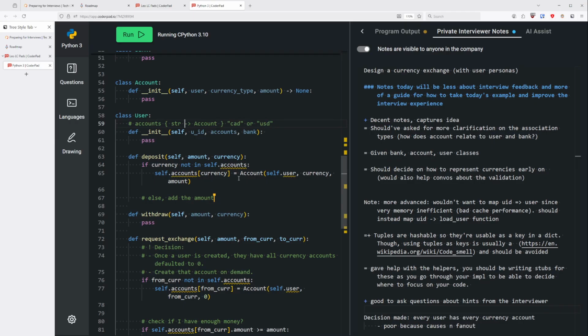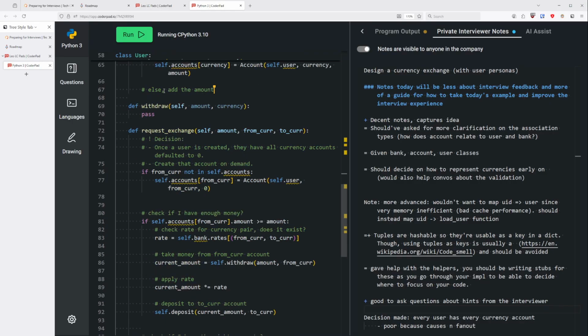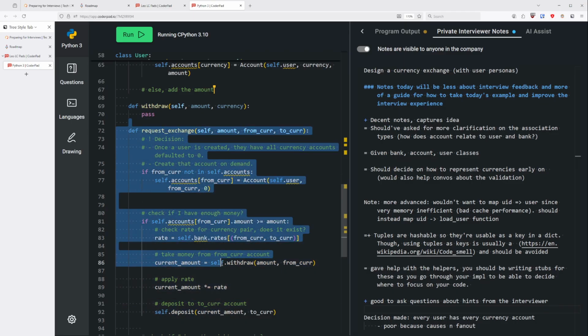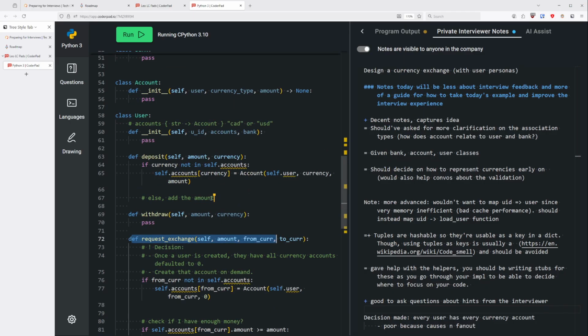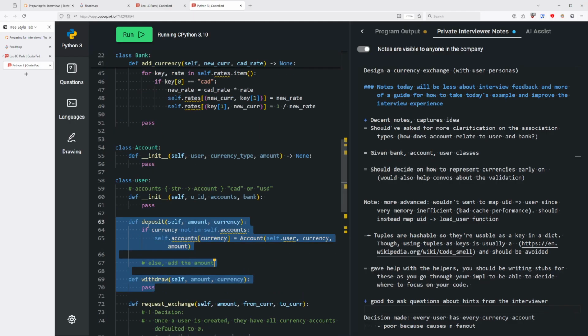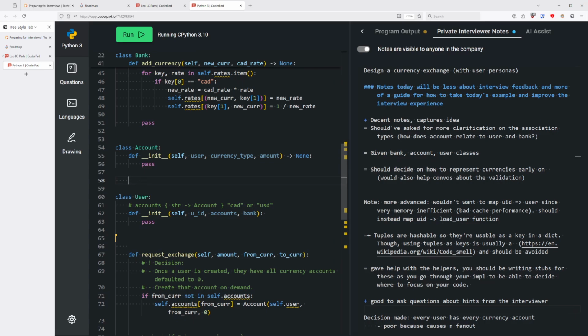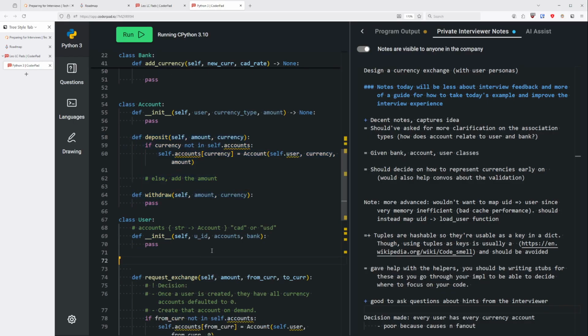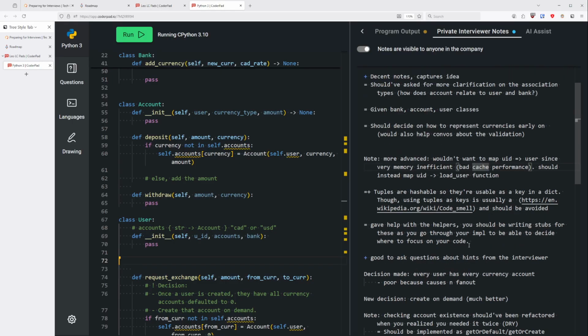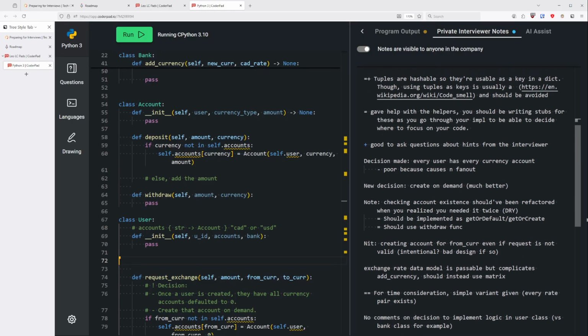There's a couple of these instances which I think you should go through again and see how you can improve that. But just keep that in mind. It's not just making the single function work the way you want, in this case request exchange, but also thinking about how this function fits into the broader class. That's something to think about. And more generally, by the way, the helpers here should really live inside the accounts class. This is where it makes a lot more sense for having deposits and withdrawals. All right, so that's an example of that.